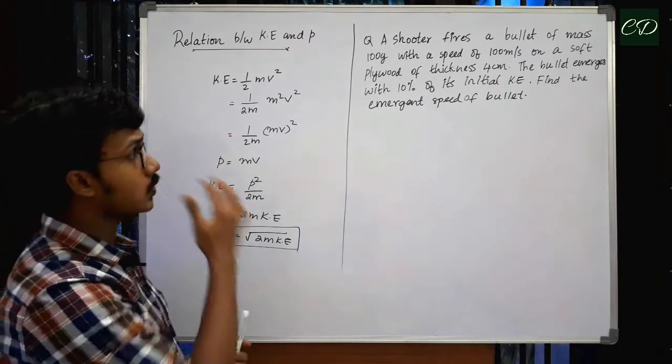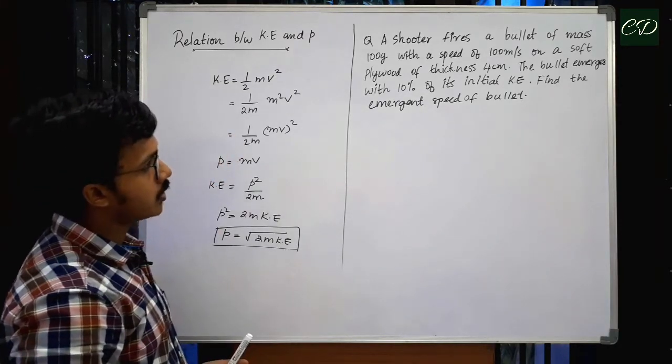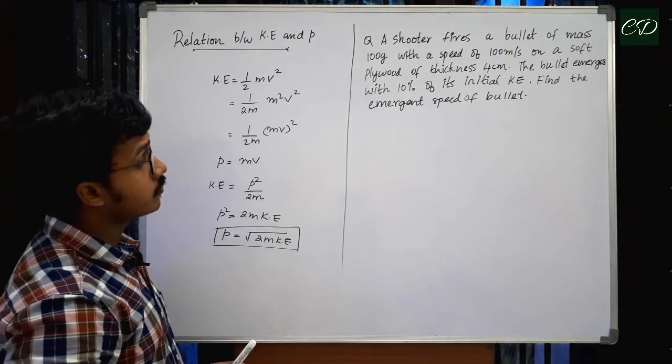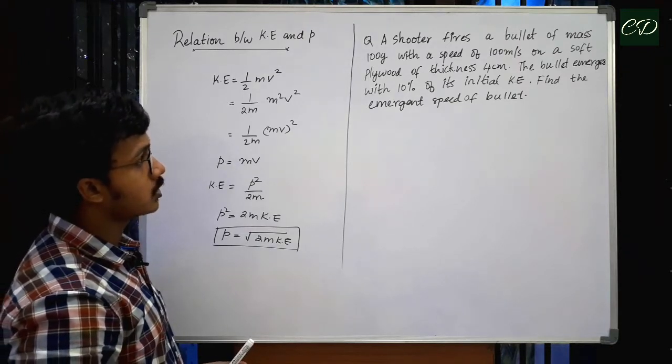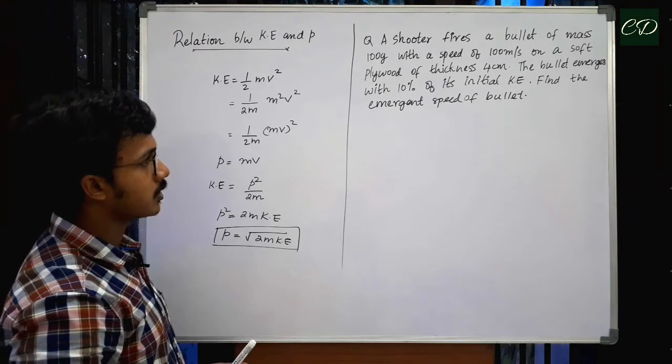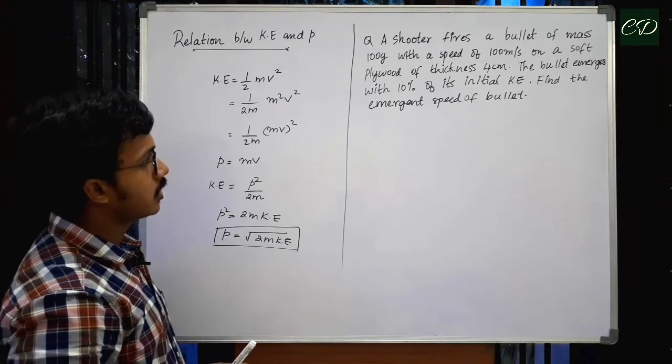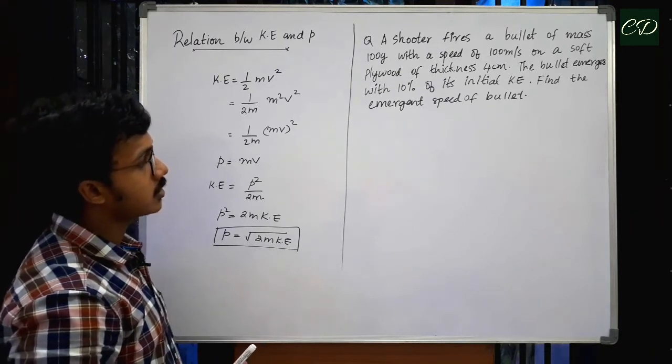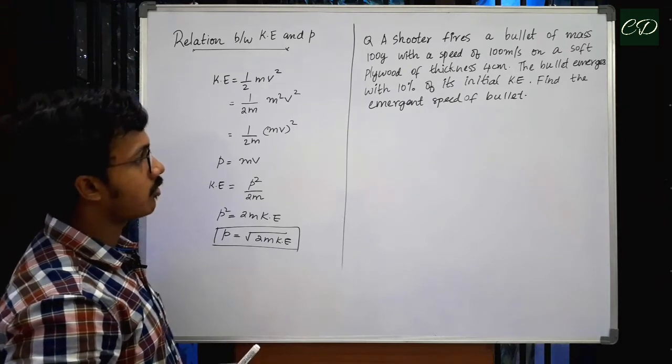So now let us solve a question. A shooter fires a bullet of mass 100 gram with a speed of 100 meters per second on a soft plywood of thickness 4 centimeter. The bullet emerges with 10% of its initial kinetic energy. Find the emergent speed of the bullet.